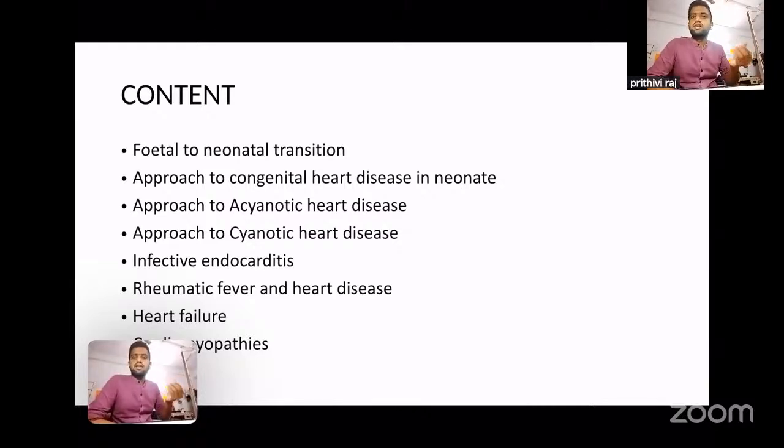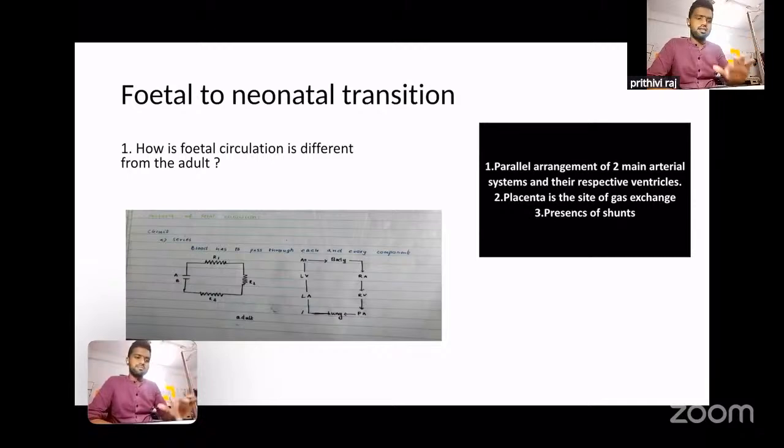That is fetal circulation and how the transition occurs from fetal to neonatal circulation, and approach to congenital heart disease in neonates. The other topics which have been given in this slide will be taken in the upcoming sessions.